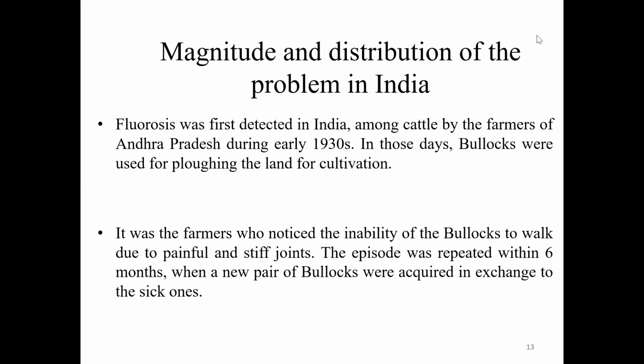What is the magnitude and distribution of the problem in India? Fluorosis was first detected in India among cattle by the farmers of Andhra Pradesh during the early 1930s. In those days, bullocks were used for plowing the land for cultivation. It was the farmer who noticed the inability of bullocks to walk due to painful and stiff joints. The episode was repeated within 6 months when a new pair of bullocks was acquired in exchange for the sick one.